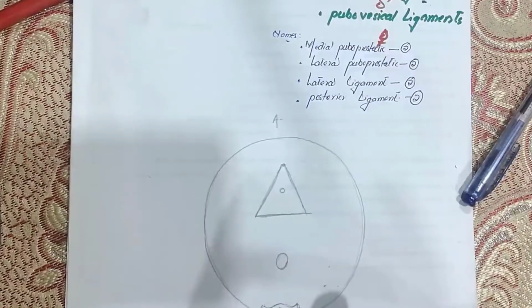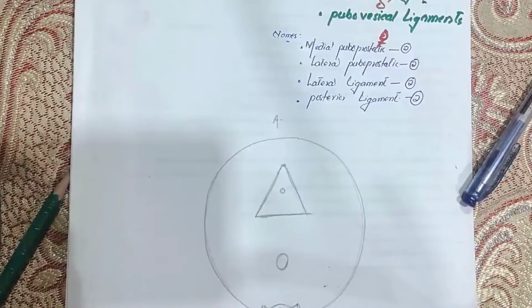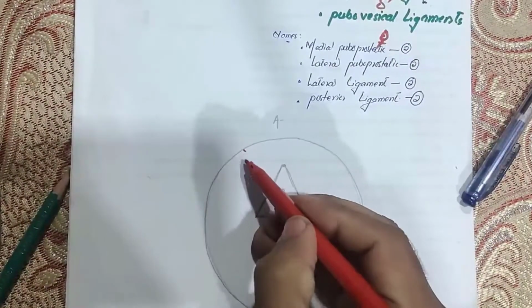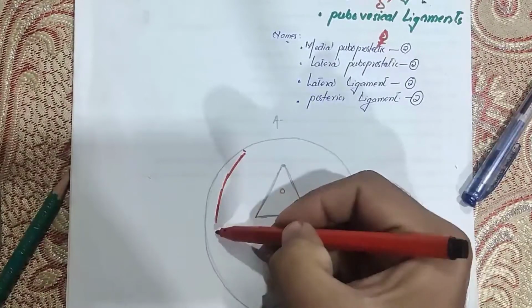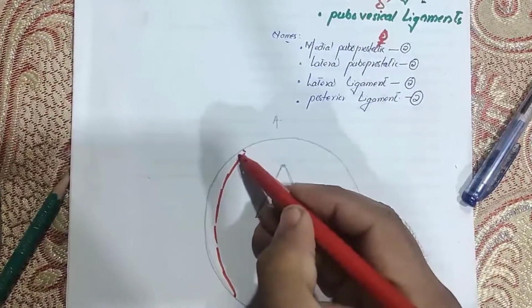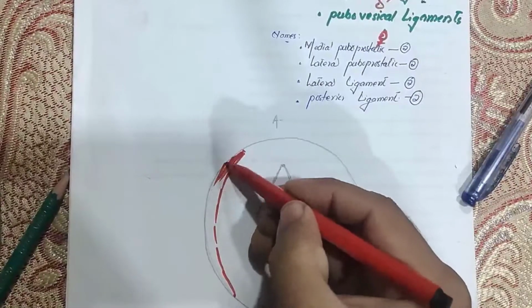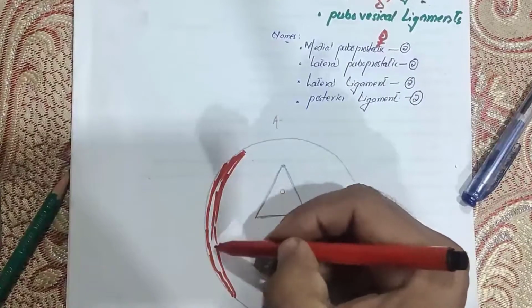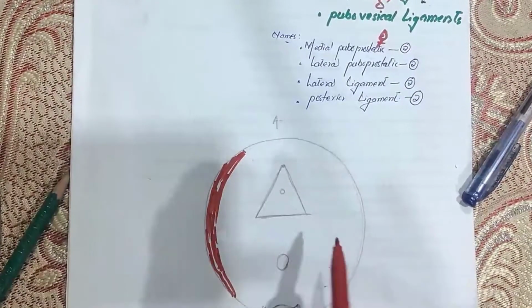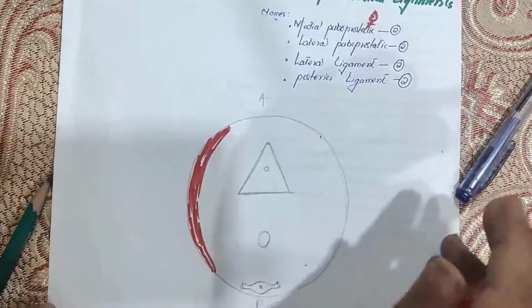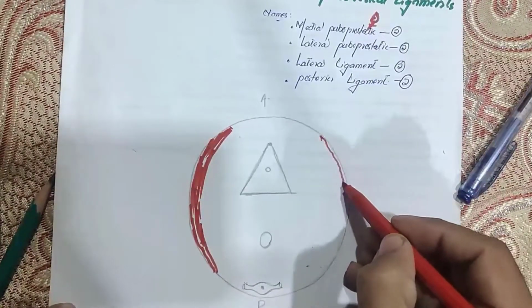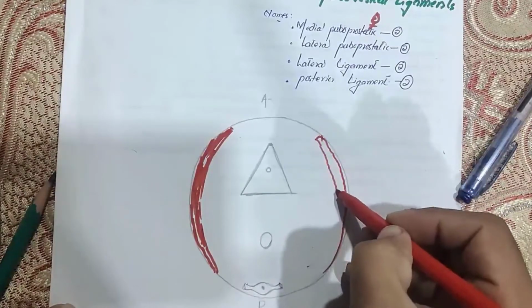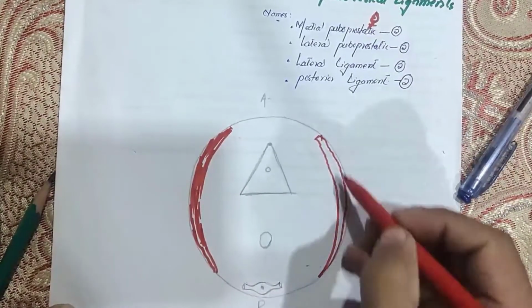Now look carefully. Here is one thing which I want to show you: these are the two lateral sides. So here are two muscles, right? On two sides there is the presence of two muscles. These are the obturator muscles, right? What are these? These are obturator muscles. Okay, so here is also an obturator muscle present. Like this.